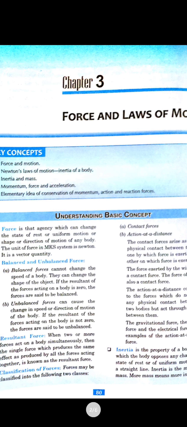And we have seen the types of forces: contact force and non-contact force. What was the contact force? It is exerted by a body only when the objects are kept in physical contact. Then only the force can be exerted on the body. For example, muscular force and friction force.